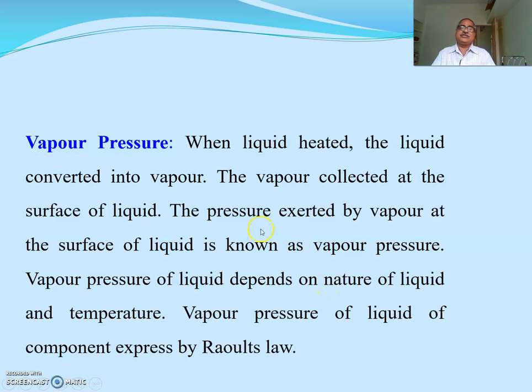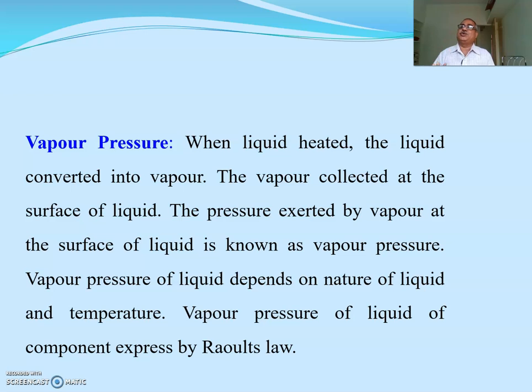Then next we are going to see the term vapor pressure. Suppose you consider a definite volume of liquid water taken in a beaker and put on a burner. When you supply heat energy, at near about 40 to 50 degrees centigrade, liquid water starts to convert into the vapor phase, and that vapor collects at the surface of the liquid, and due to that vapor some pressure is created.